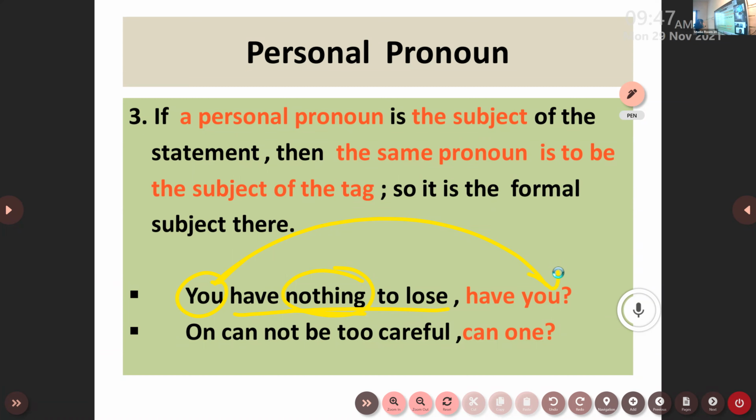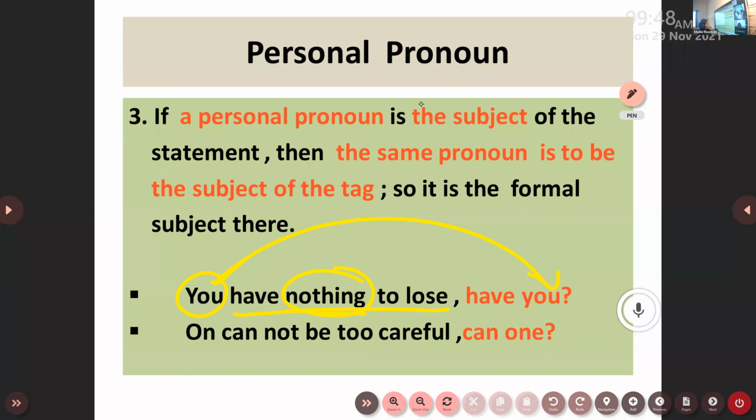See, it is one cannot be too careful. So we have used one itself here. Why did we use one here instead of a personal pronoun? One cannot be too careful, can one? Because one is the personal pronoun in the sentence.